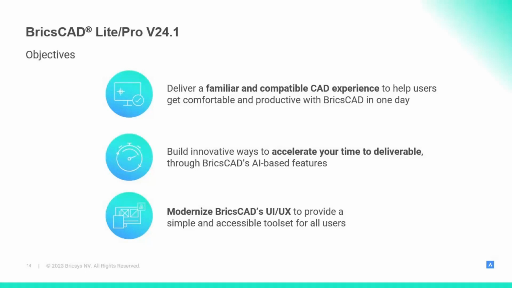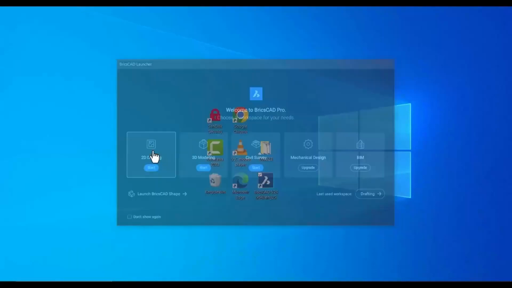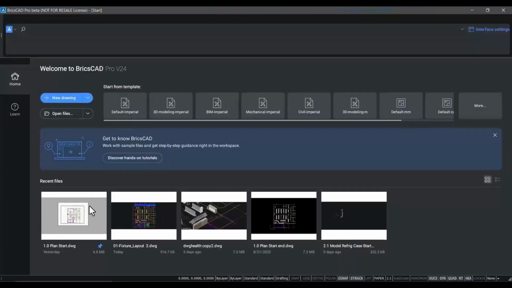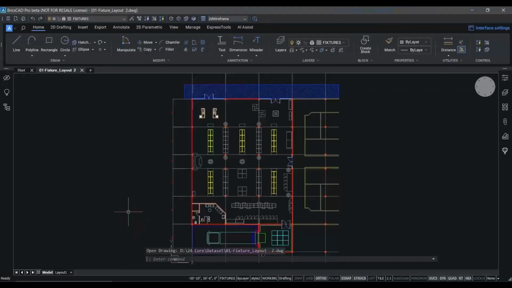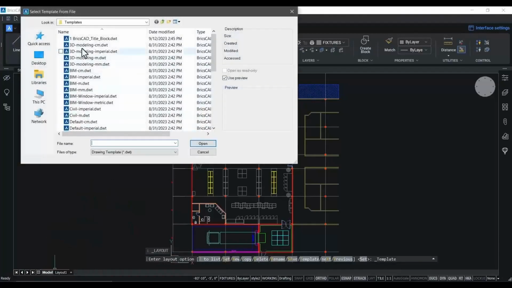We'll start in 2D, then we'll create a set of shop drawings for fabrication and installation. Let's take a look at BricsCAD V24. When you start BricsCAD, the launcher allows you to pick the workspace for the current task you want to perform. Now, let's open the drawing we're going to start with for our 2D floor plate layout.